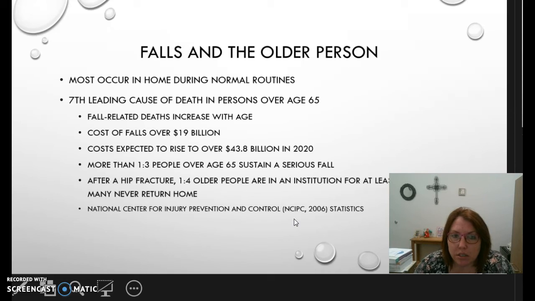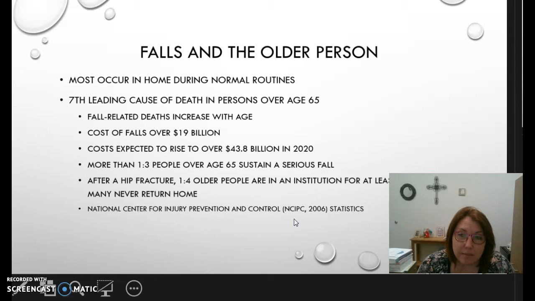Falls in regards to the older person mostly occur during normal routines. Like I told you earlier, sometimes it may break before they even know it, or they slip while they're walking into the kitchen. They catch the corner of a rug, something like that. Hip fracture is the 7th leading cause of death in persons over the age of 65. Individuals that have hip fractures, the morbidity rates are excessively high.